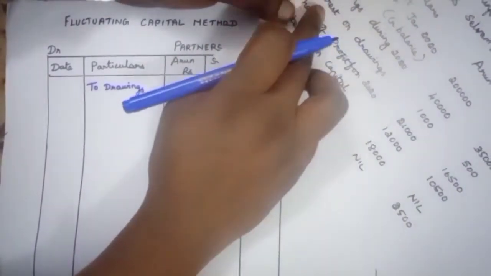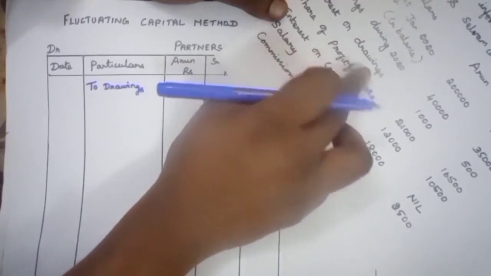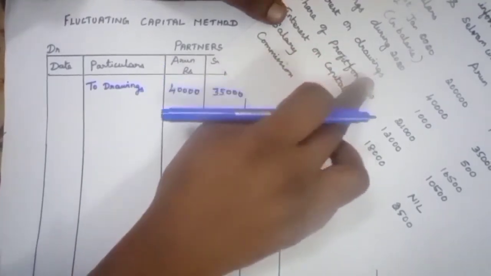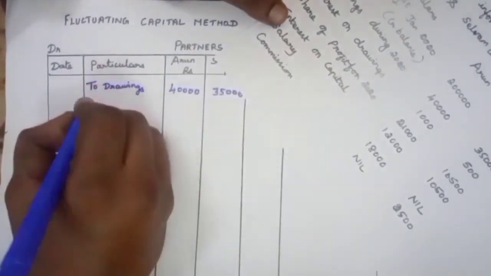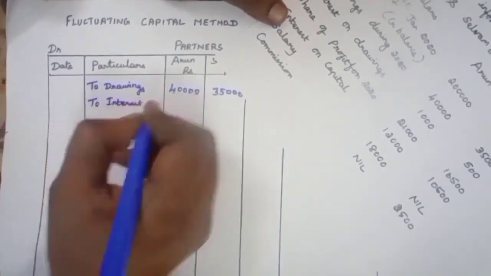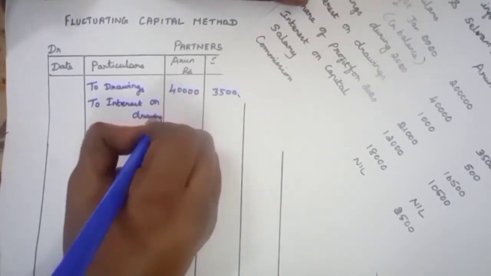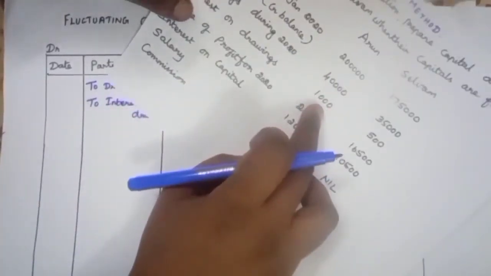Like drawings, interest on drawings also expenses for partner and it will decrease capital account. So we have to record the amount of interest on drawings on debit side to interest on drawings. 1000 for Arun, 500 for Selvam.